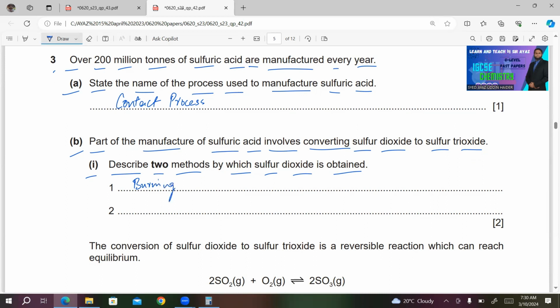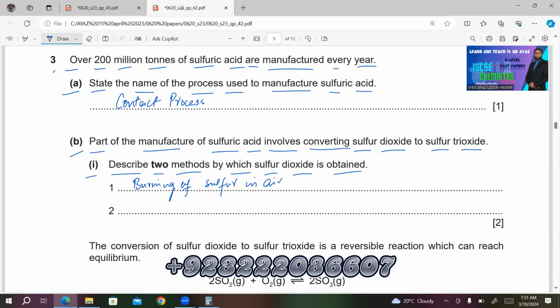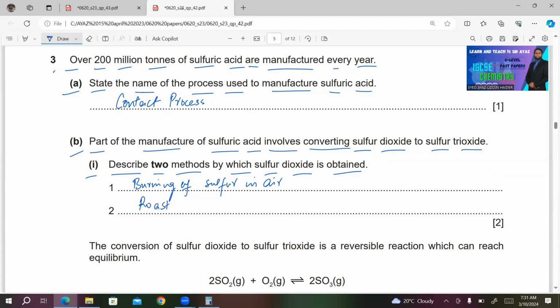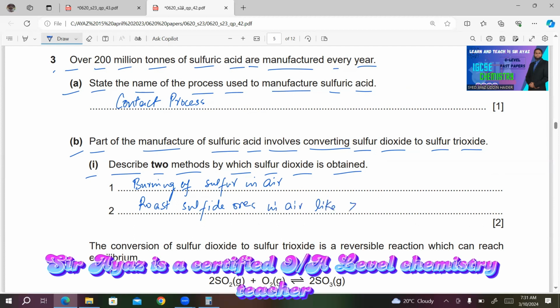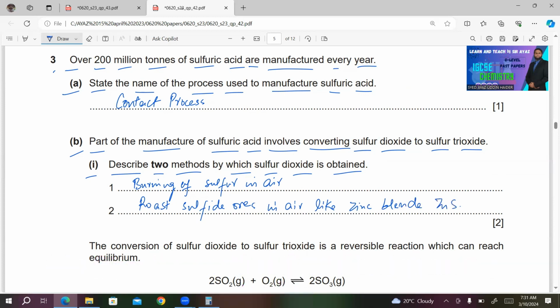Burning of sulfur in air, or you can roast sulfide ores in air, like zinc blend. Zinc blend is ZnS.